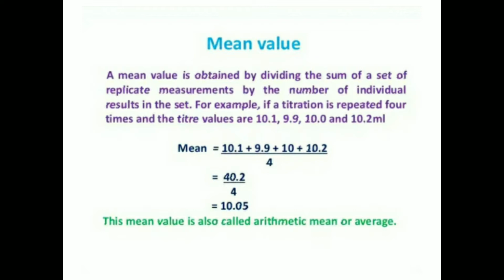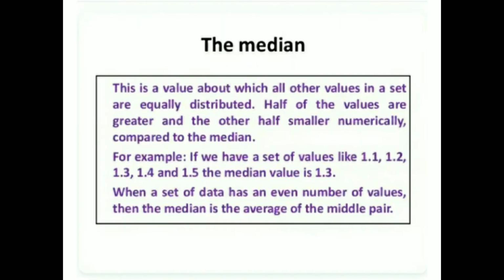For example, if a titration is repeated 4 times and the titer values are 10.1, 9.9, 10.0 and 10.2 ml, mean is equal to summation of these 4 values, 10.1 plus 9.9 plus 10 plus 10.2 upon 4, is equal to 40.2 upon 4, is equal to 10.05. This mean value is also called the arithmetic mean or average.